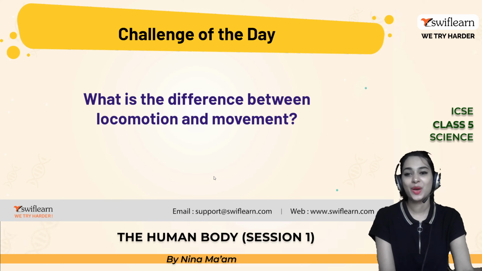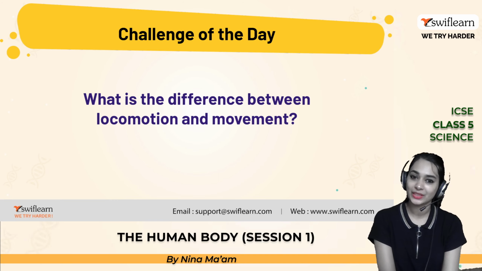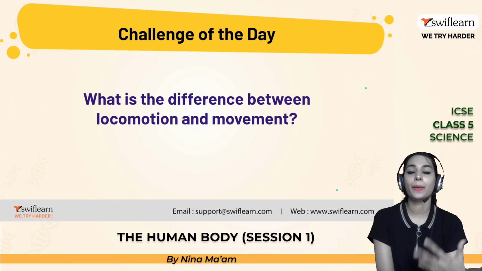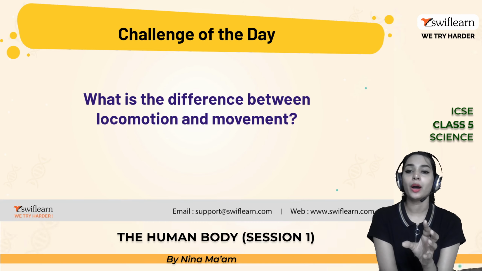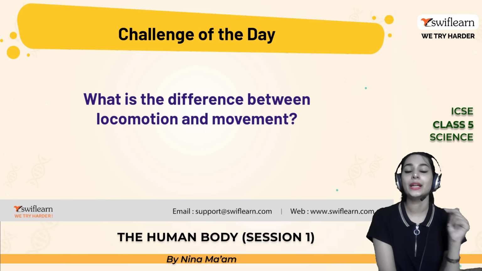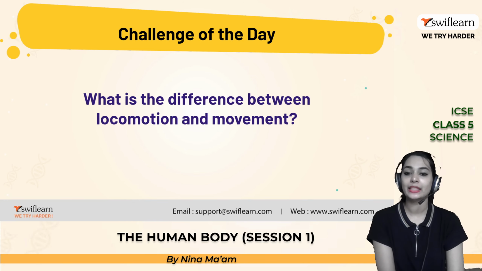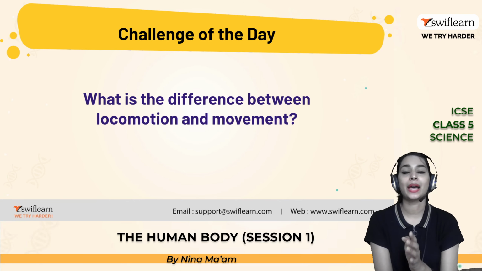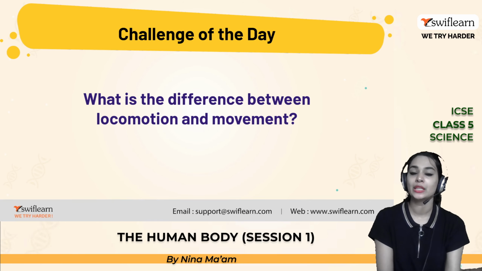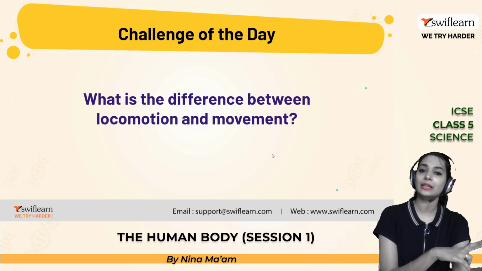And challenge of the day. What is the difference between locomotion and movement? Do you know? Movement can happen within a part of a body, within plants or humans, in a body part or as a whole. But locomotion is different, which is a transfer of a body from one place to another place. That is why locomotion is only possible in humans and animals rather than plants, because plants cannot move. But movements can take place in animals, humans and even in plants.